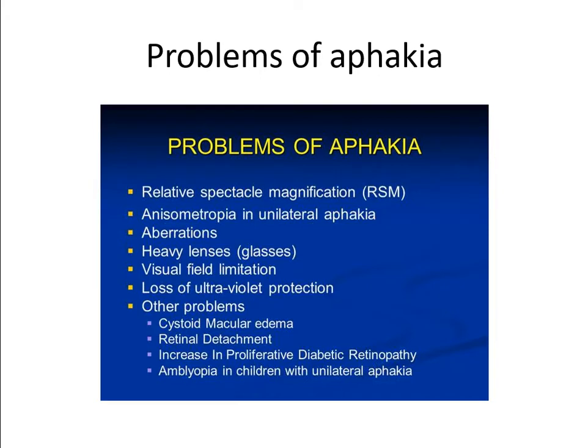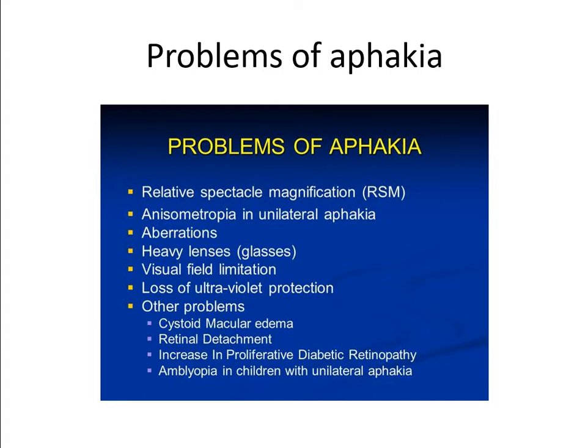And there are certain aberrations. Spherical aberrations will be there, chromatic aberrations will be there, and then visual field limitation will be there. What happens in aphakic glasses, the patient will be able to see from the center of the glass only. From the periphery of the glass, the refraction will not occur. So the patient has to turn his head to see instead of moving his eyes. Normally, if somebody comes at the door while I am looking at my laptop, I will just move my eyes and see. An aphakic patient has to move his neck and see at the door because he can see from the center part of his aphakic glasses only.